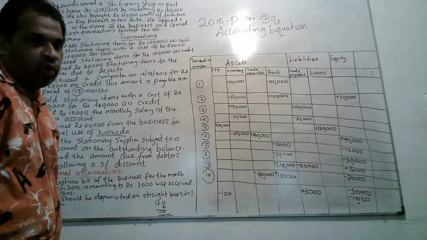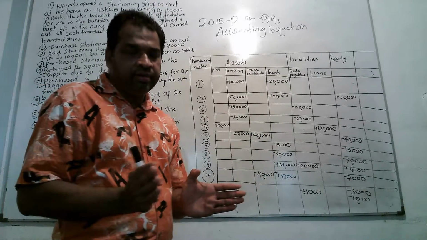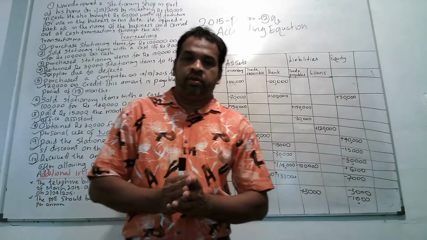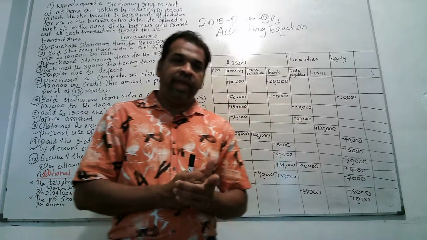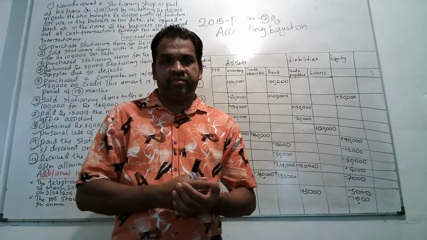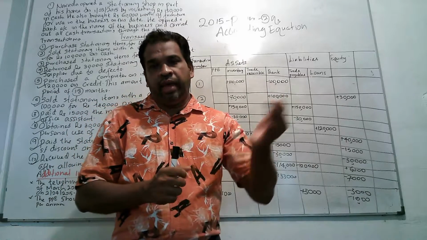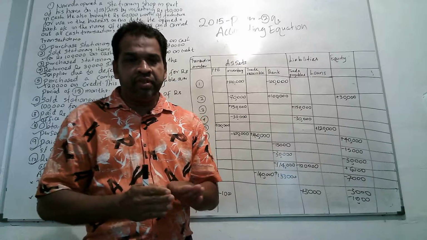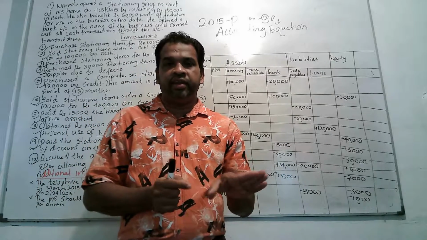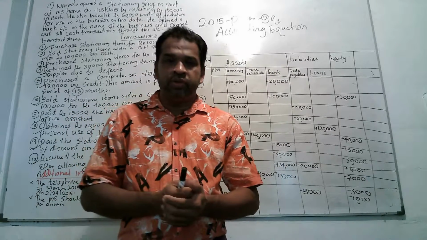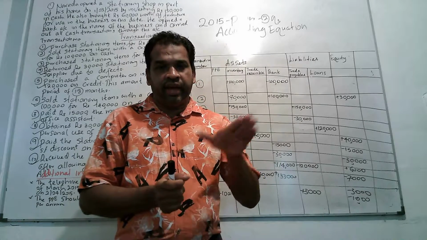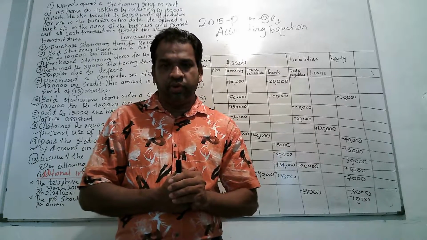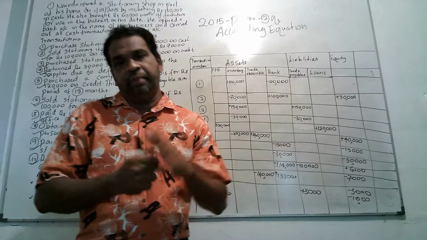Then, if you take the accounting equation here, we can have only three main changes. We can have an increase in both sides, that is under assets and liability side. We can have a decrease in both sides, under assets and liability side. We can have both increase and decrease under one side, that is either under assets or under liability side.